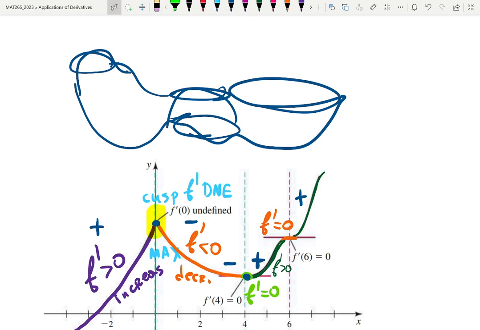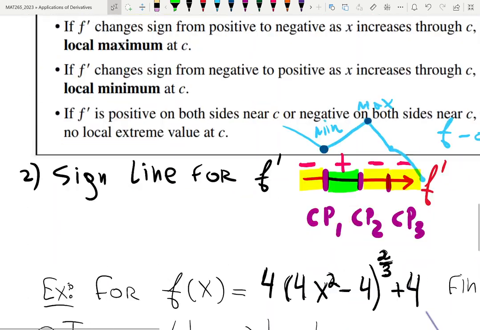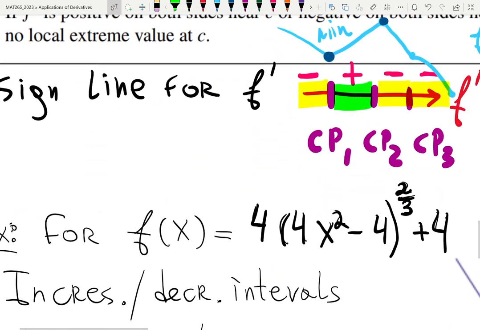Yes? If on the sign line it keeps decreasing, the sign is the same. Yeah, all the time. There's no min, no max, but you do know the intervals of decrease. So this keeps decreasing, this is negative. Yeah, always decreasing if negative, and always increasing if positive.